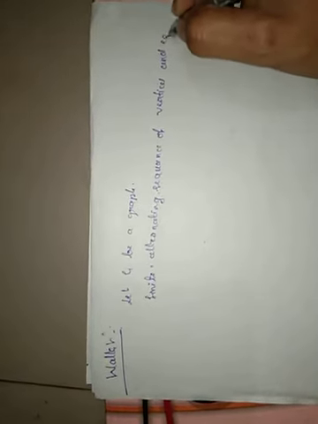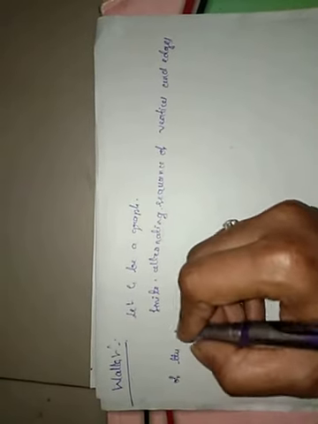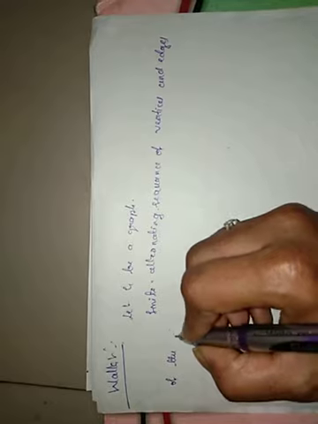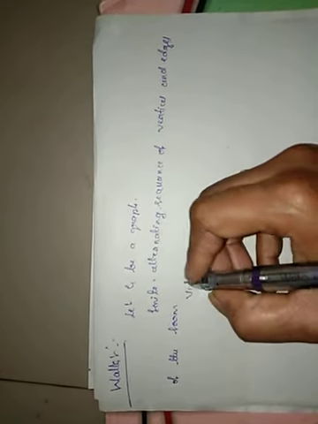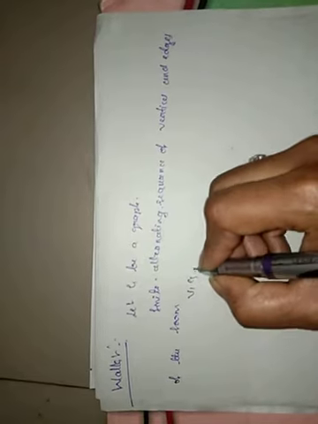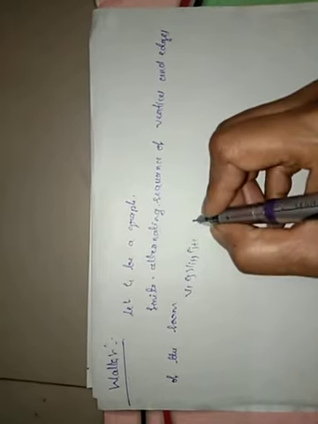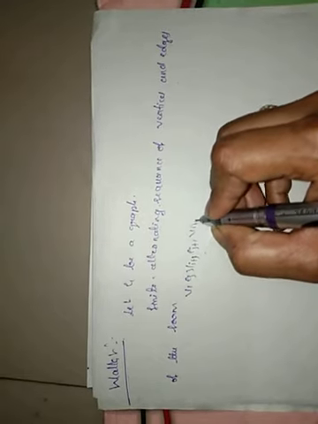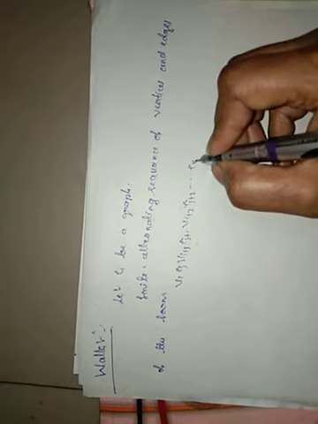A finite alternating sequence of the vertices and edges, that is of the form, for example, vi, ej, vi plus 1, ej plus 1, vi plus 2, ej plus 2, and so on, ek, vm.